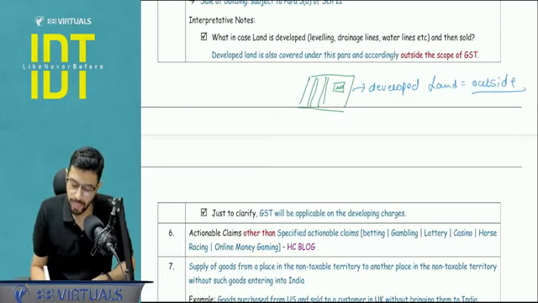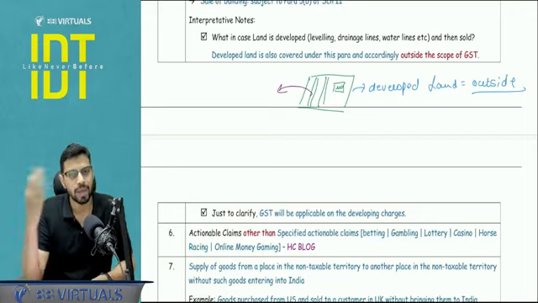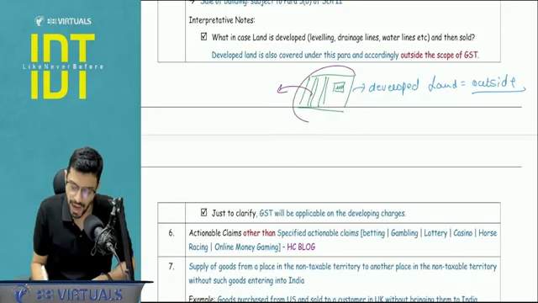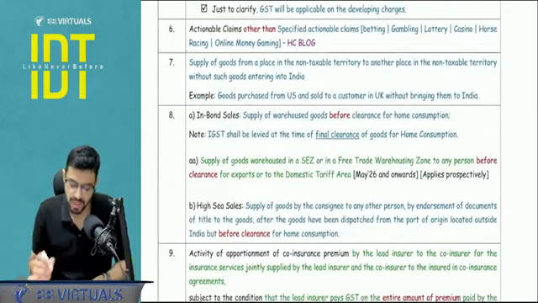But on these development charges that I am paying to the plumber, that will be in the scope of GST. But the land when sold, it would be outside the scope of GST.